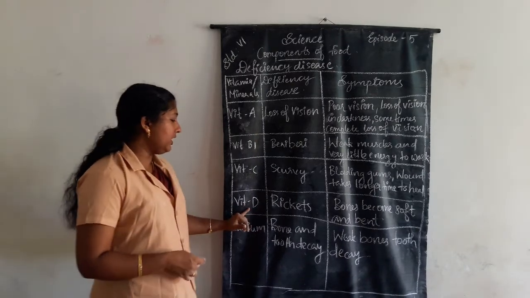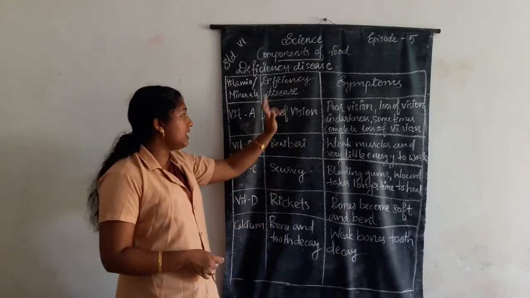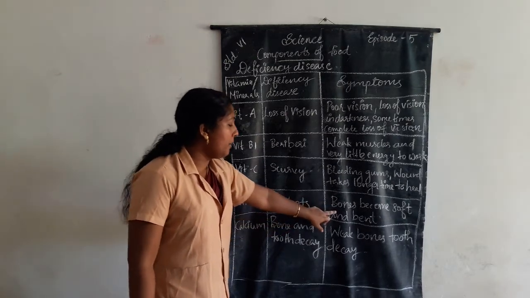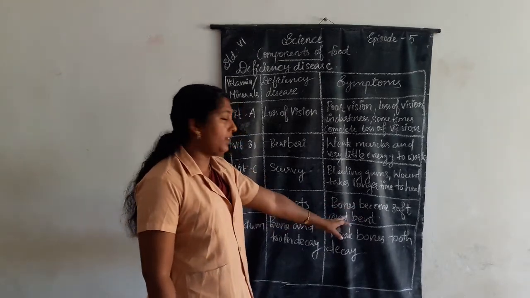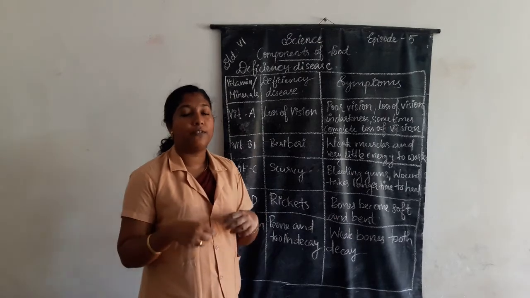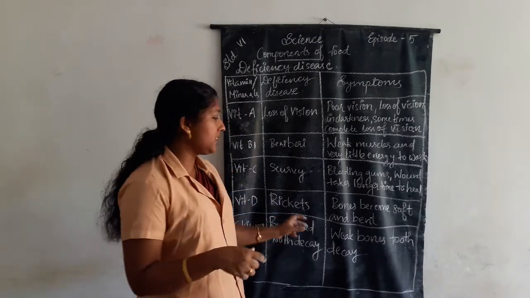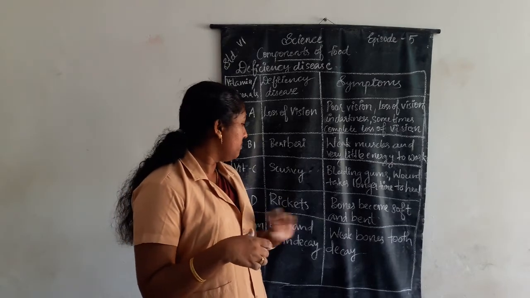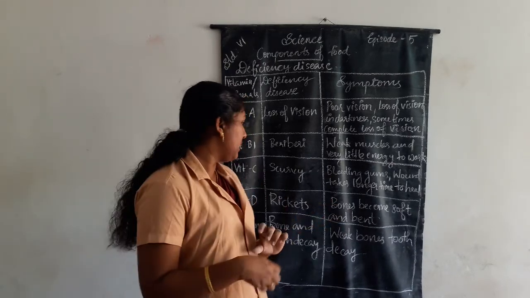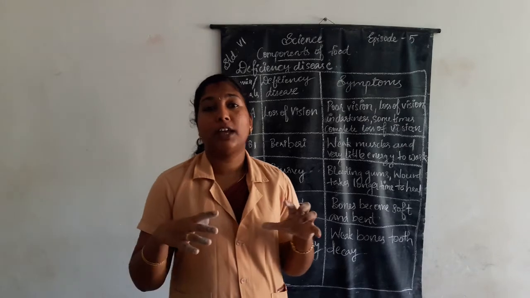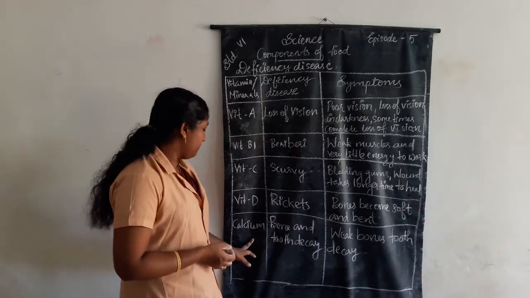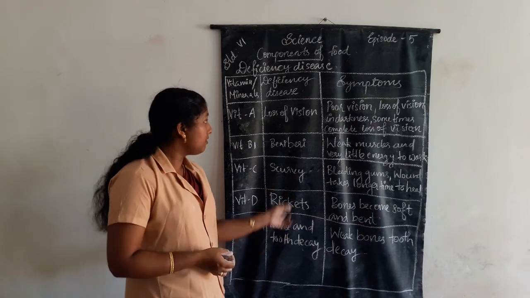Then the next one is vitamin D. The vitamin D deficiency disease is rickets. The symptoms are that bones become soft and bent. Then next item, calcium.